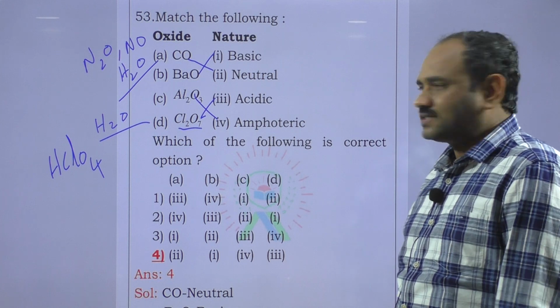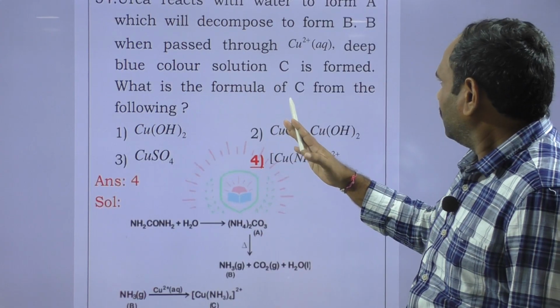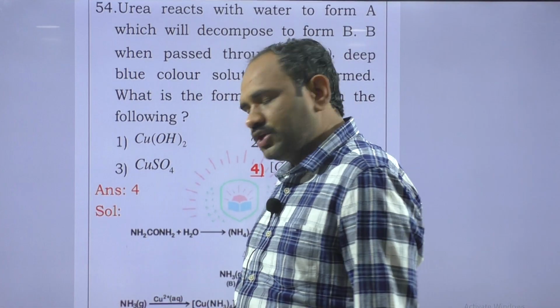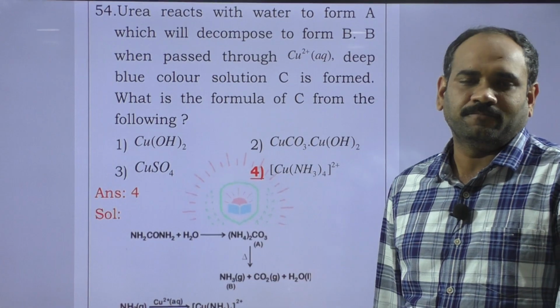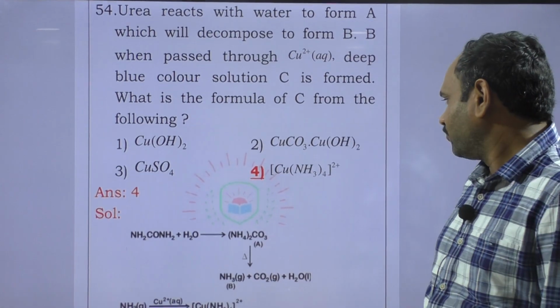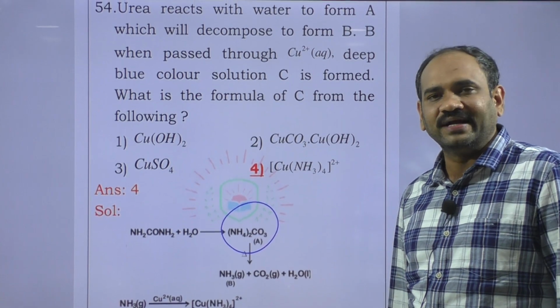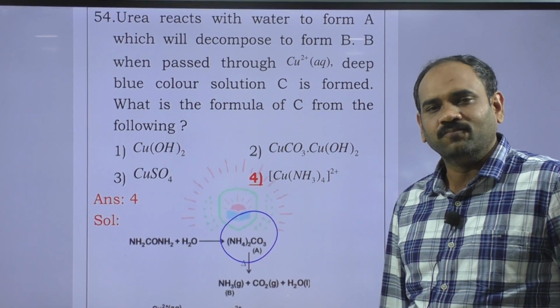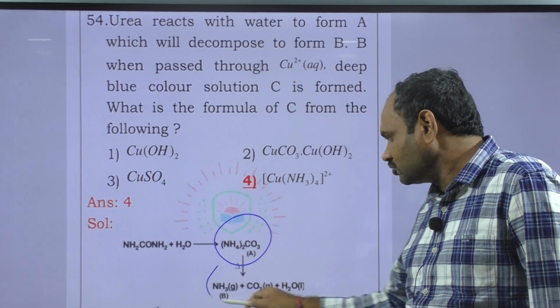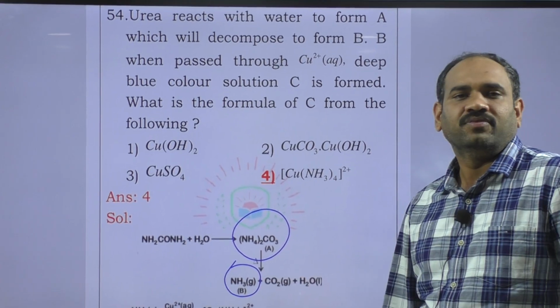So that's why Al2O3 is amphoteric and Cl2O7 is acidic. Next question. When urea reacts with water, we get ammonium carbonate. Ammonium carbonate is highly unstable, that's why it decomposes to ammonia.